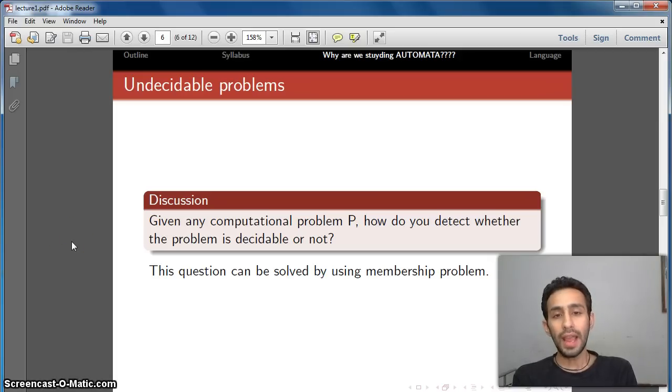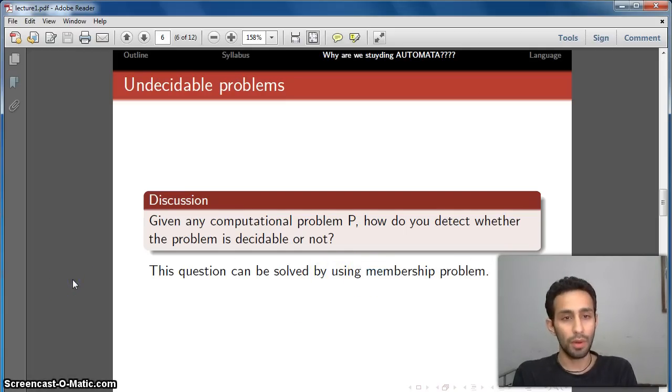Now, given any computational problem P, how do you detect whether the problem is decidable or undecidable? This question is very useful and very interesting. Suppose my thesis guide has given me some problem P to design an algorithm for. If P is undecidable, then there is no need to research on it. This question can be solved by using the membership problem.